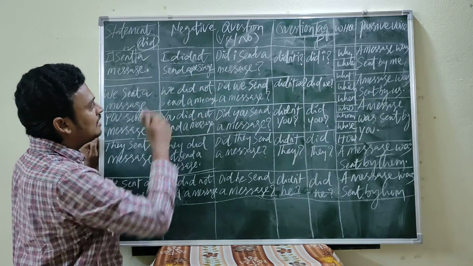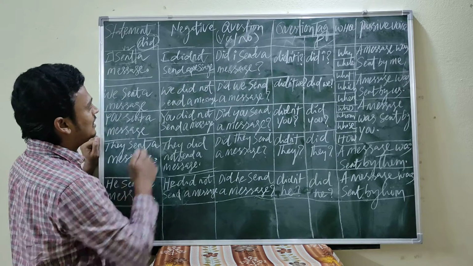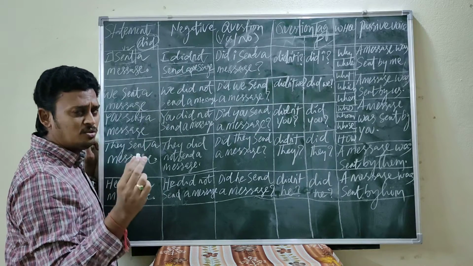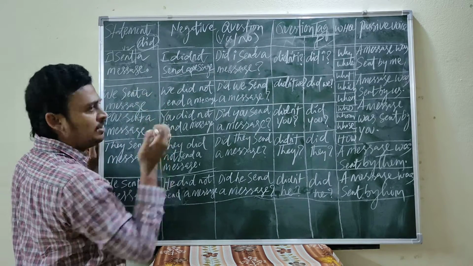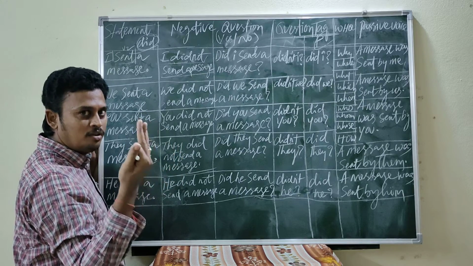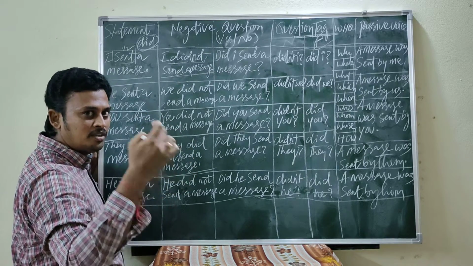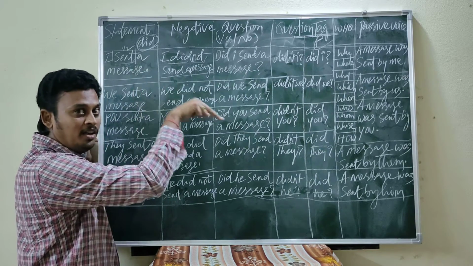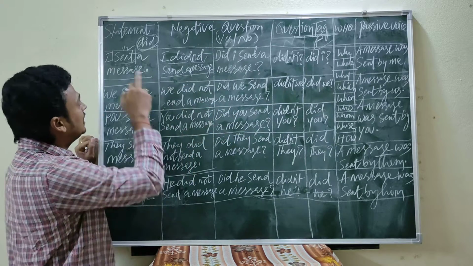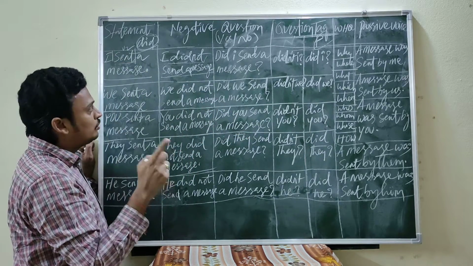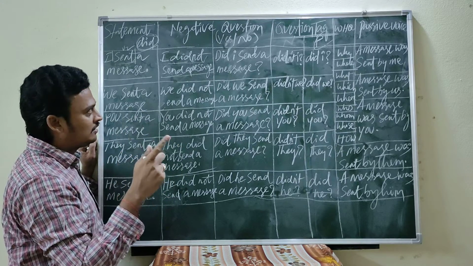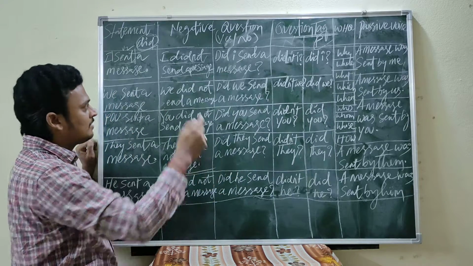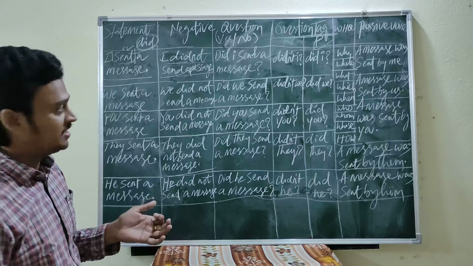I did not send a message. Now, we will get one doubt here. Did is here, okay, but why is it written send? Already I told you in the last class, whenever you find do, does, did, these three verbs, the verb must be followed by V1. Don't write V2. Though we have been discussing simple past tense, that is V2, but whenever you find the verbs do, does, did, definitely after the verb V1 must be followed. That is important. I didn't send a message.